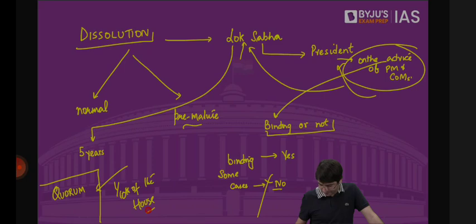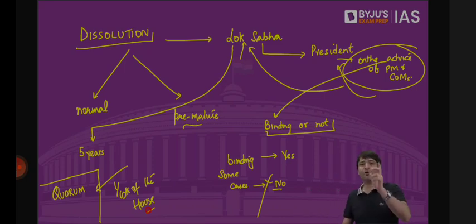President notifying joint session means the President will issue a notification, an order from his secretariat, from his office, that on this particular bill there will be a joint sitting of the houses. Professor Manoj Jha is an MP holding an office of profit, Delhi University. That is not an office of profit. That is exempted. If there is no Lok Sabha, can a bill be passed alone by Rajya Sabha? No. A bill has to be passed by the Parliament, which means by both houses of the Parliament plus signed by the President. Cannot happen.